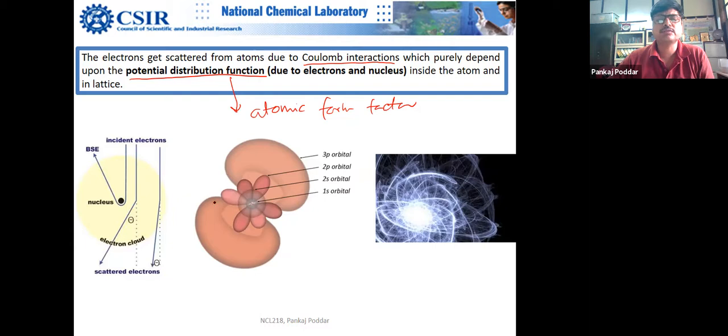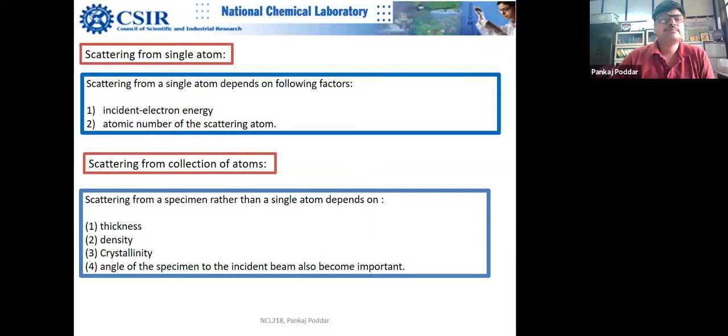So you can see that the electron cloud is so complex, and you can have even more complexity when you have hybridization and all kinds of stuff. So this orbital picture may get really complex. We are talking about very complex stuff. So don't think about the atom as a solid ball here, otherwise you will never learn this. Think from the orbital picture, and then it will be easier for you to understand.